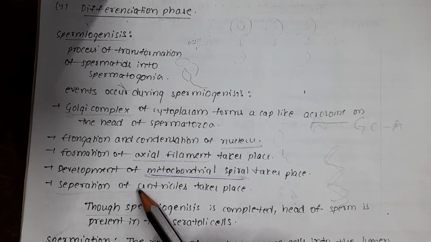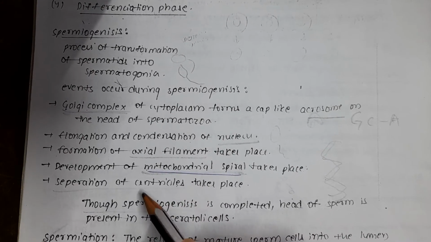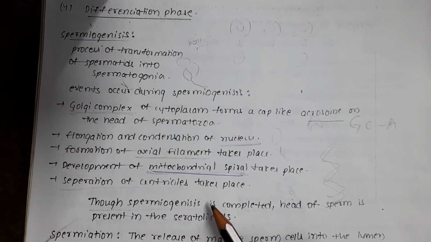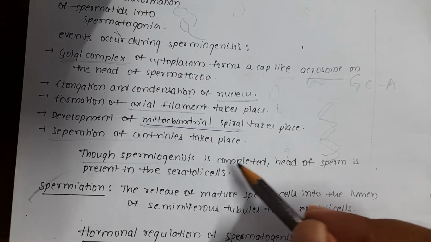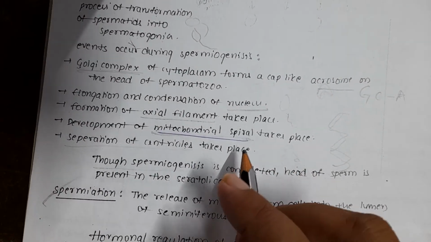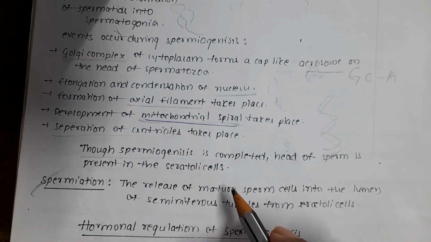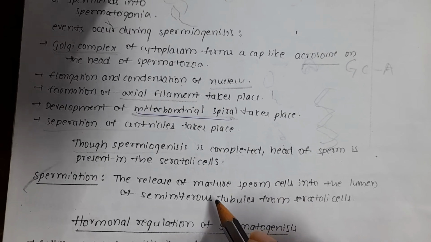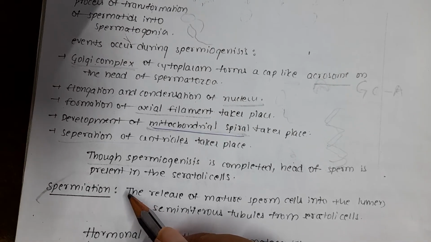Next, separation of the centrioles takes place. Then spermiogenesis is completed. The head of the sperm is present in the Sertoli cells, as we learned earlier. Now what is meant by spermiation? The release of the mature sperm cell from the Sertoli cells into the lumen of the seminiferous tubule is called spermiation.